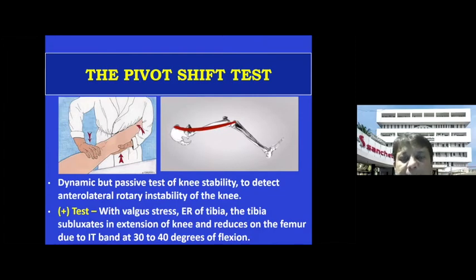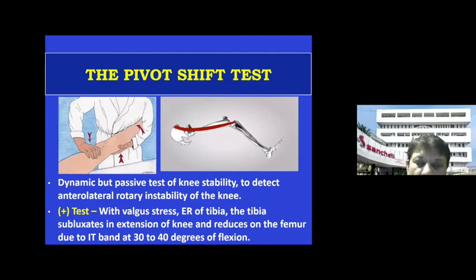The classical pivot shift test is done from extension to flexion, and when you make the knee completely extended, apply valgus force and externally rotate the tibia, then at this point, if there is an injury, especially a ligament injury, the tibia subluxates, and as you go from extension into flexion at 30 to 40 degrees, the IT band pushes the knee back into its place, and that goes back with a clunk, and that is called a positive pivot shift test. So please remember, it is done in full extension.